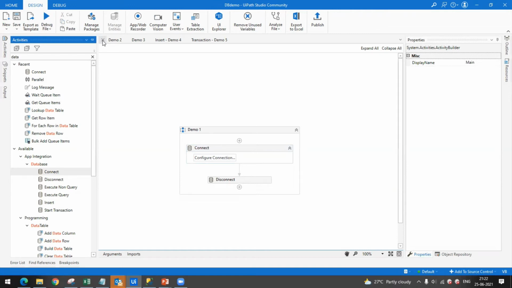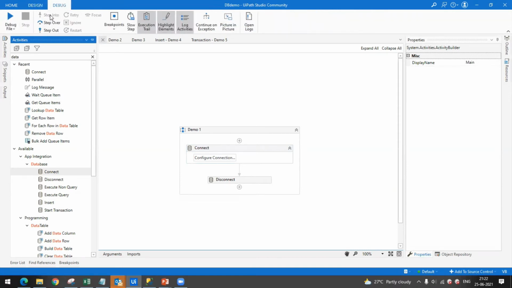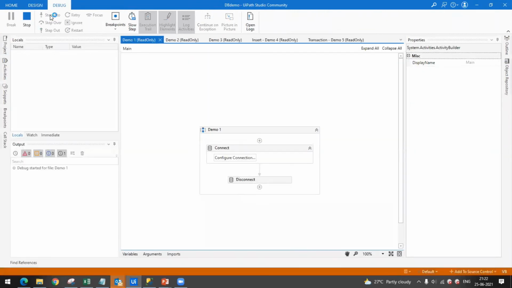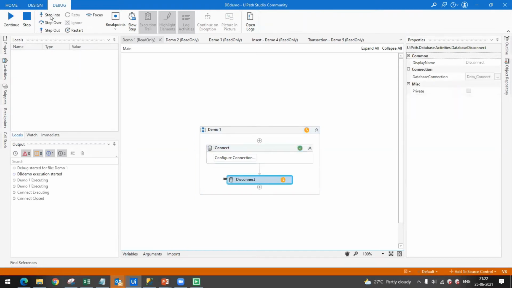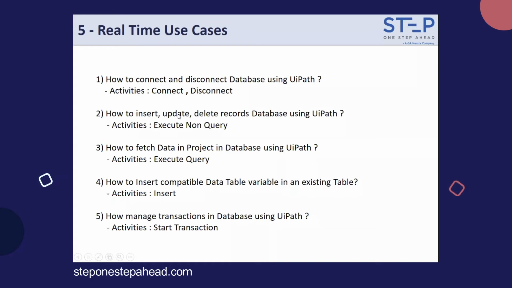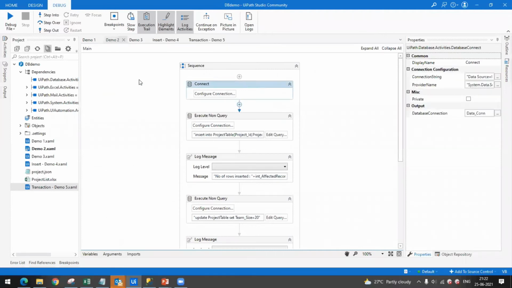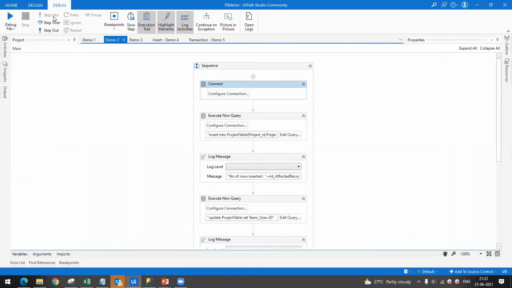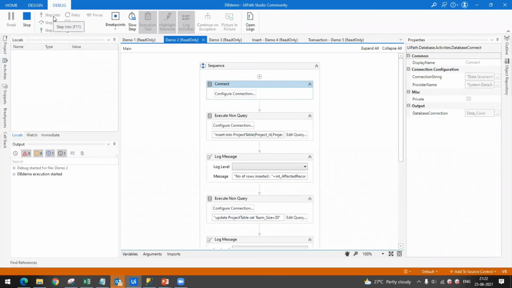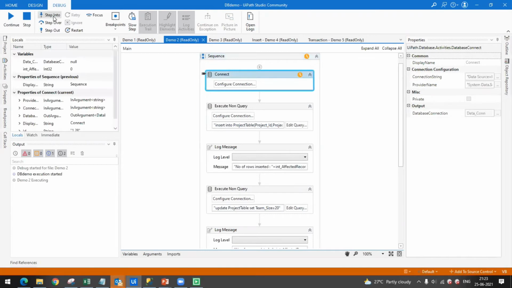So now I will be running this. So database gets connected, and now I'm disconnecting it. Okay. Use case. So in second use case, we will be trying to insert an item. Next, we will be trying to update its column value. Next, we will be deleting that row also, and we'll see how the results are reflecting in our SQL database. So I will be debugging the code so that I can stop activity by activity and show you result.